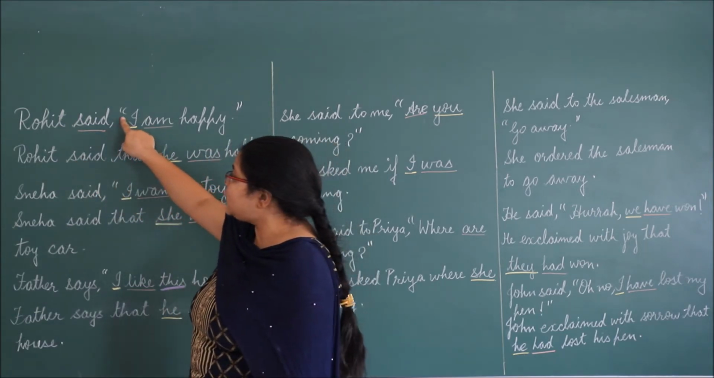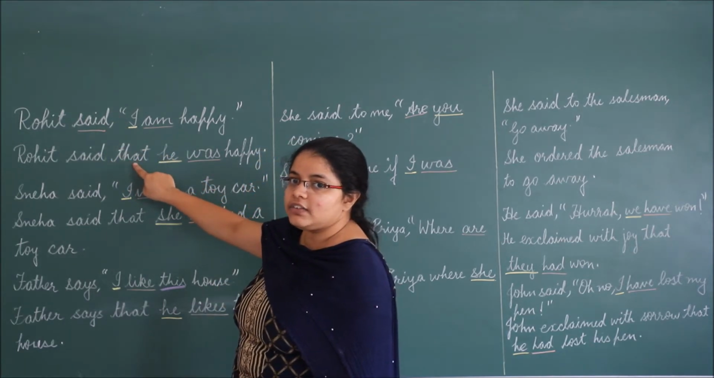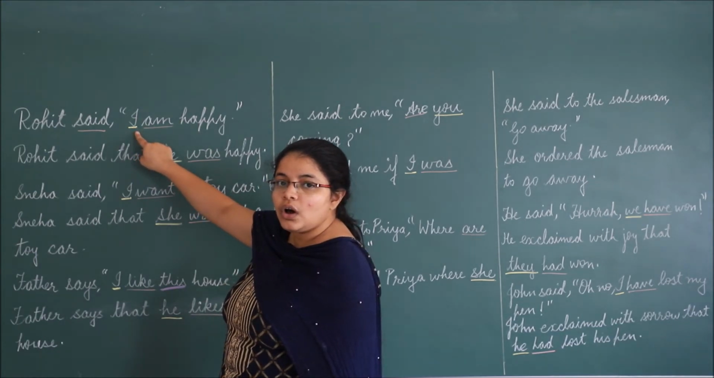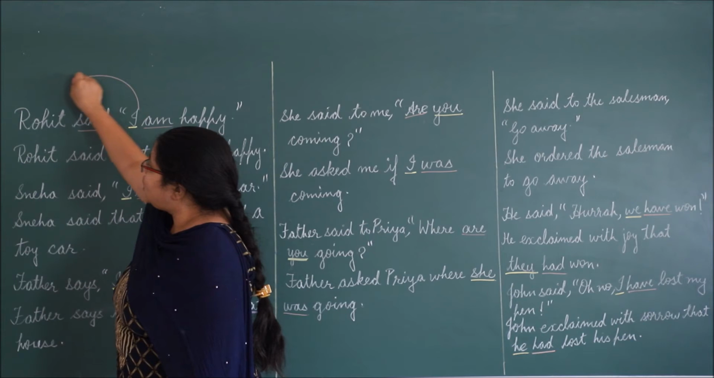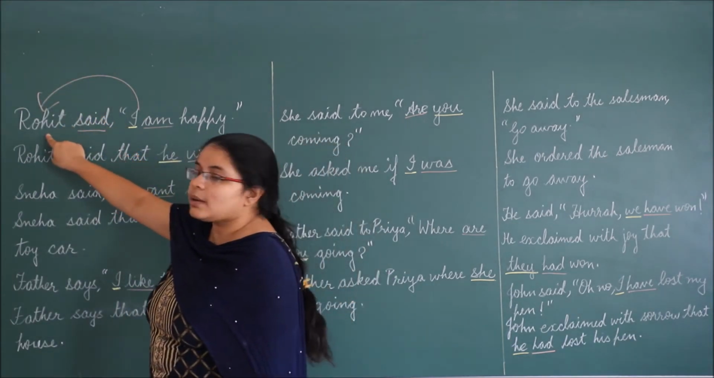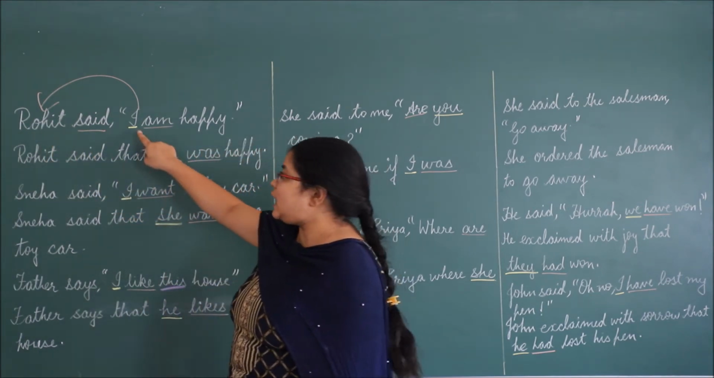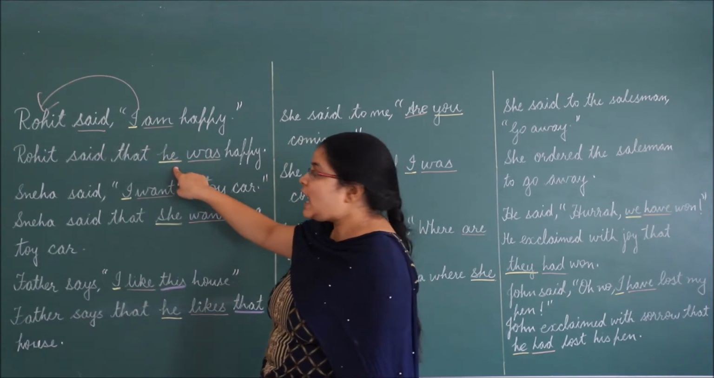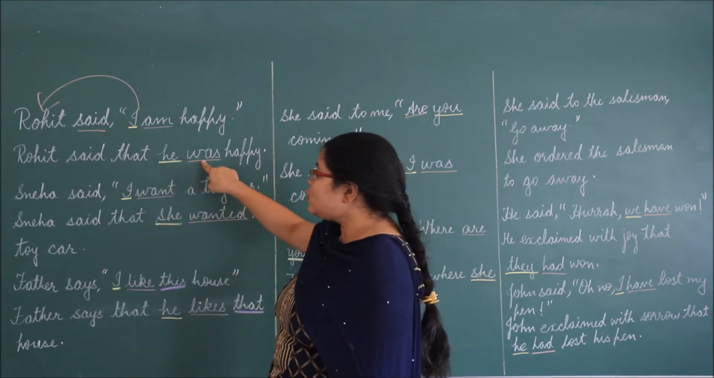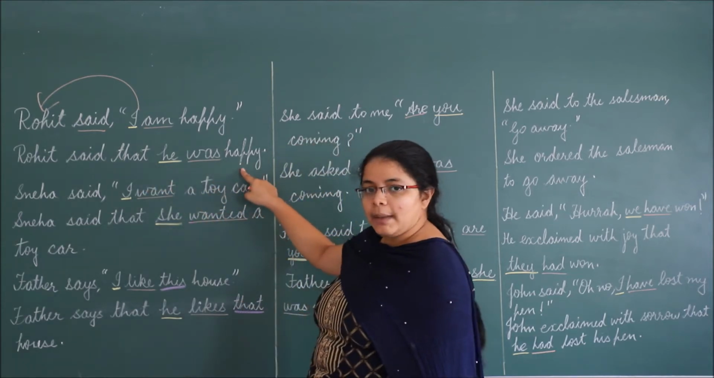As I have told you, we will remove the comma and inverted commas and we will use the joining word that in assertive sentences. I is the first person pronoun, so I will change according to the subject of the reporting verb. Now, our subject is Rohit. He is a boy, so we will use he. I will change into he. Am will change into was. He was happy. Rohit said that he was happy.